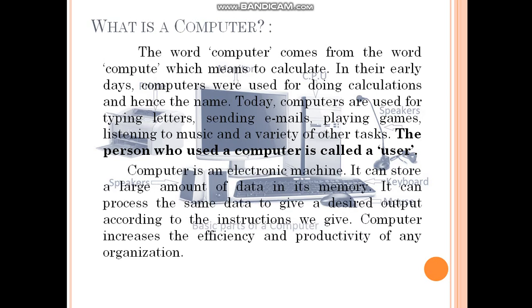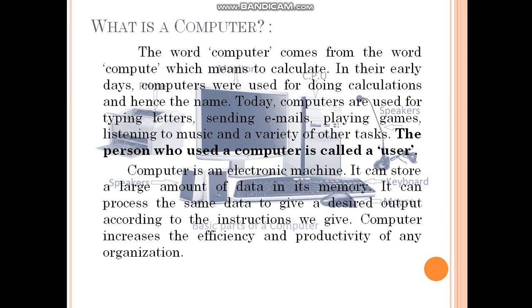Next, a computer is an electronic machine. It can store a large amount of data in its memory. It can process the same data to give a desired output according to the instruction we give. We type information using the keyboard, we give instructions using the mouse, and we can decide the output.